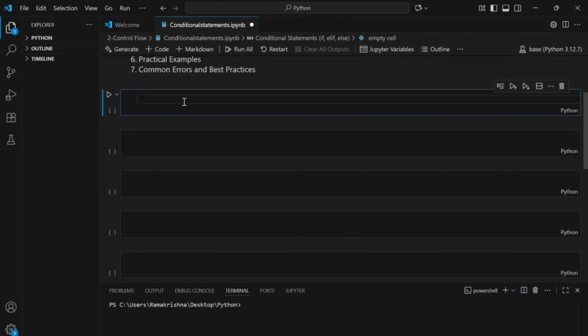Let's go ahead and start our coding. Let's understand what the if statement is. The if statement evaluates a condition and executes a block of code within it if the condition is true. Okay, so let's go to an example.